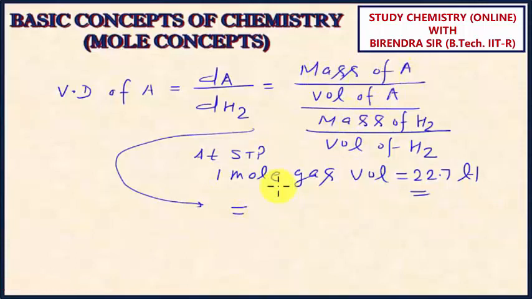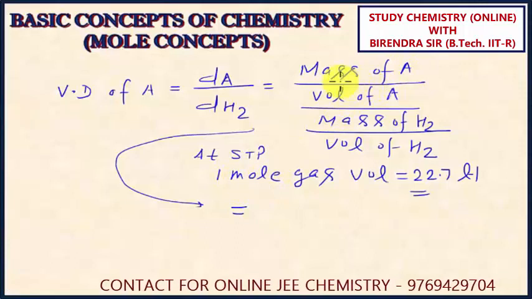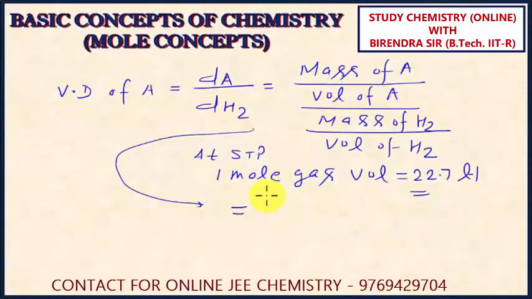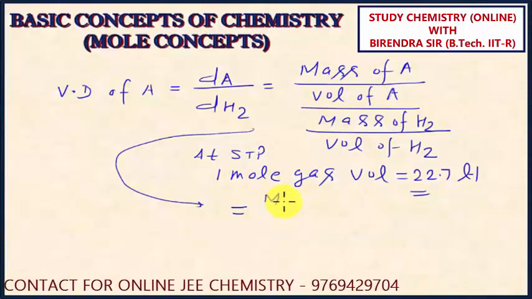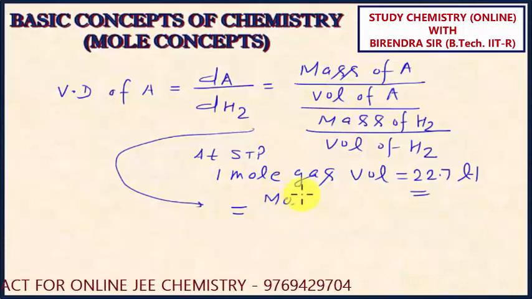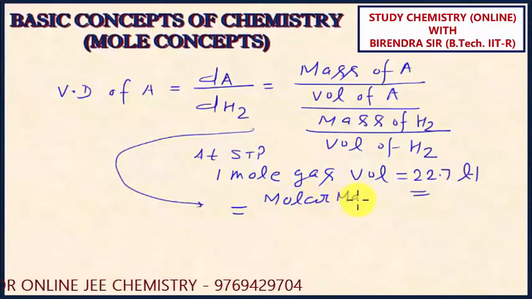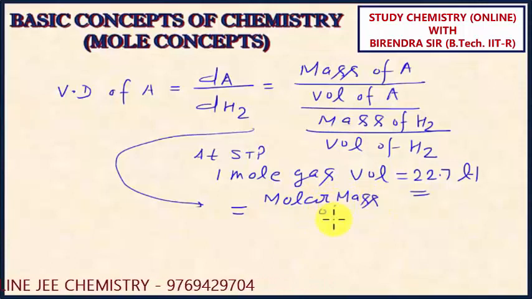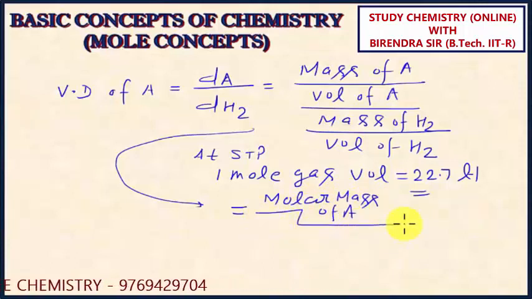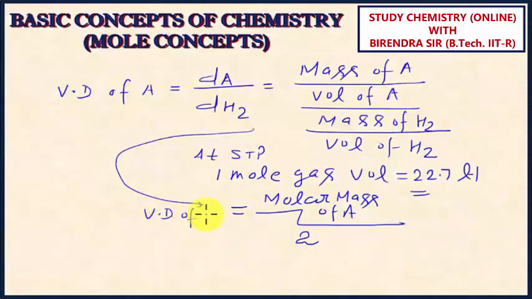Mass of A, if I take 1 mole of this, then it will become molar mass, because mass of 1 mole of any gas is nothing but molar mass. So I will write this as molar mass of A upon molar mass of H2. And what is the molar mass of H2? 2. My point is clear. So this is the vapor density of A.